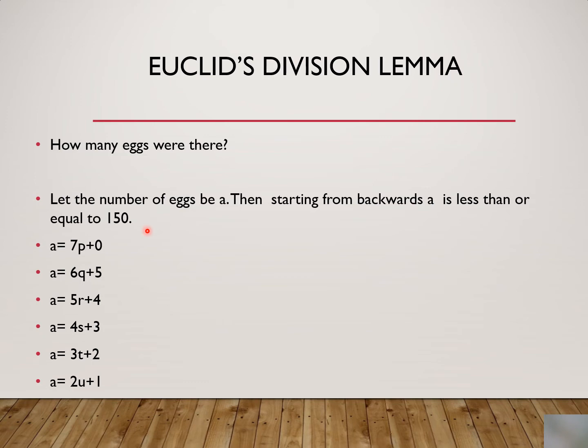Now we are moving backward. If counted in 7s, nothing will remain. So if A, the number of eggs, is divided by 7, the remainder is 0. Then if the number of eggs A is counted in 6s, 5 will remain. If counted in 5s, 4 will remain. If counted in 4s, 3 will remain. If counted in 3s, 2 will remain. And if counted in pairs, meaning counted in 2s, 1 will remain, right? So this is kind of a division lemma, right?